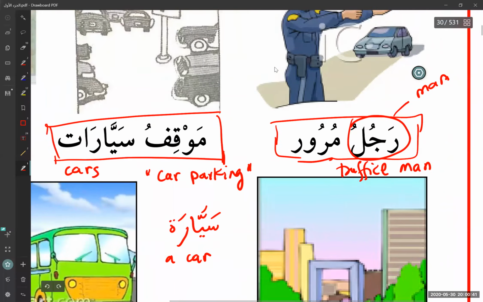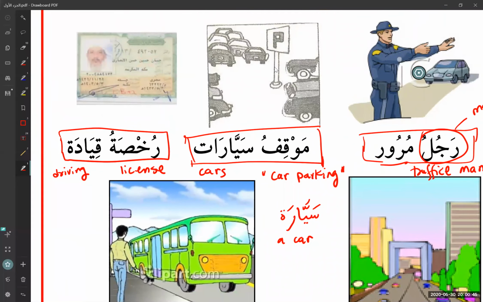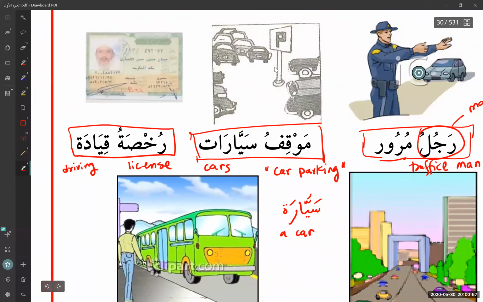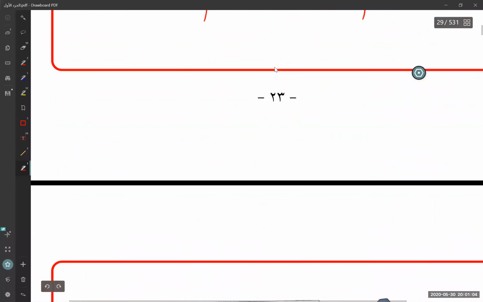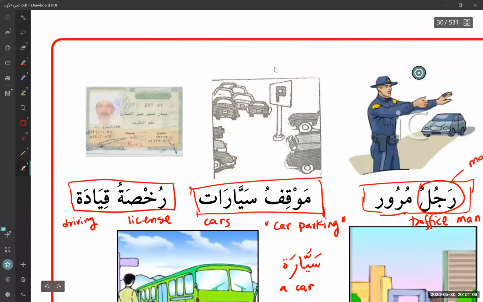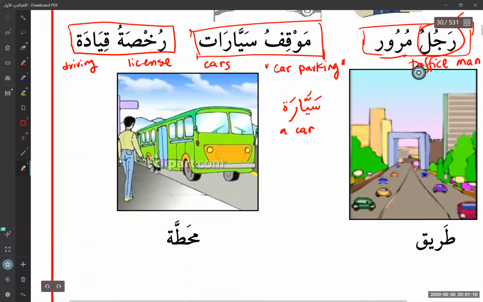Okay, car parking, traffic man. The reason why I'm spending a little bit more time explaining this is because this is a very important concept and something we'll learn later. In Arabic it's called idafa. It's something very important, and we'll inshallah learn as we go on. But right now, we just have to be comfortable because all this time we've been learning one word at a time. Now we have two words that make up one word. Okay, so this is a new concept for us.